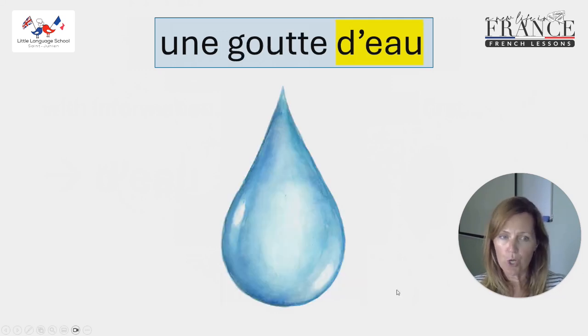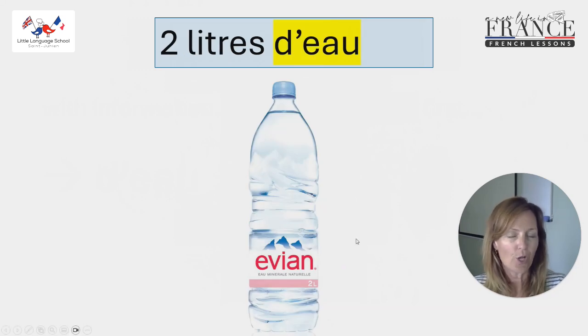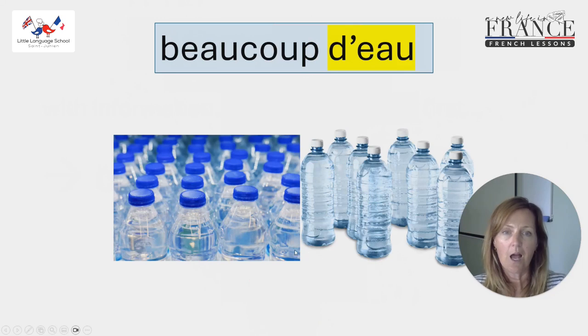Une goutte d'eau. Une goutte is one of these, a drop. So we've got our quantity. We've got information about how much of it we want. Just one drop. 2 litres d'eau. 2 litres of water. Quantity being made clear at the beginning.